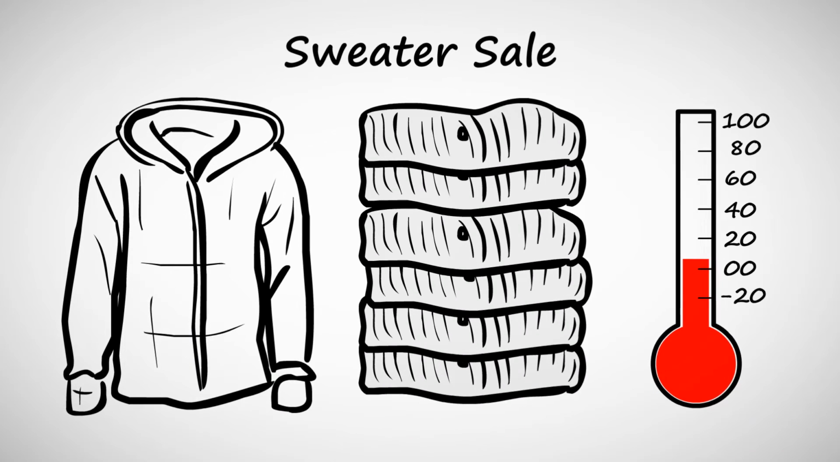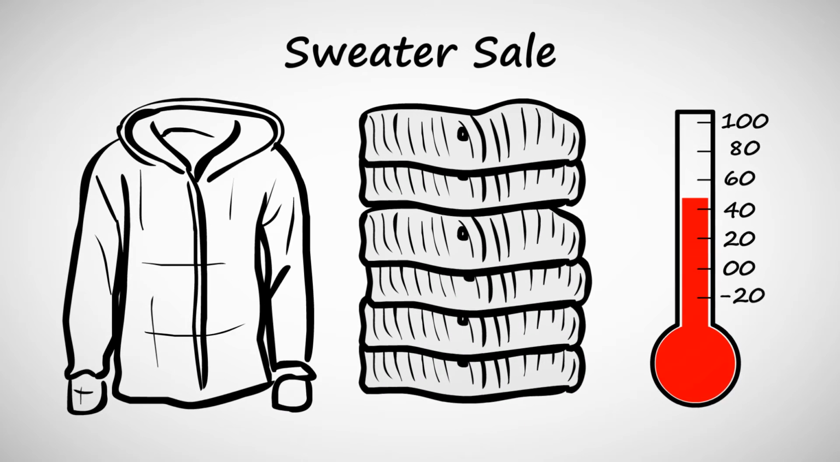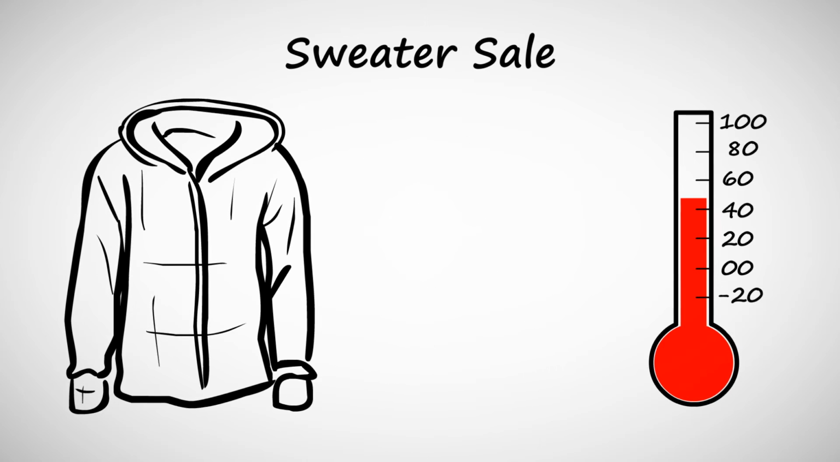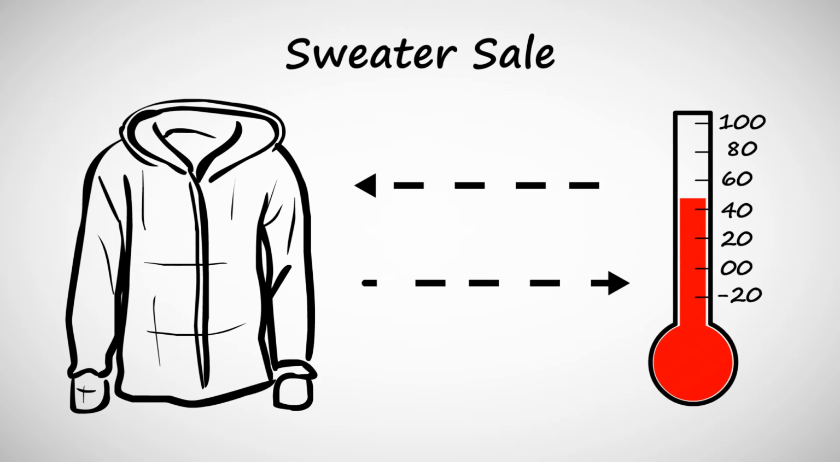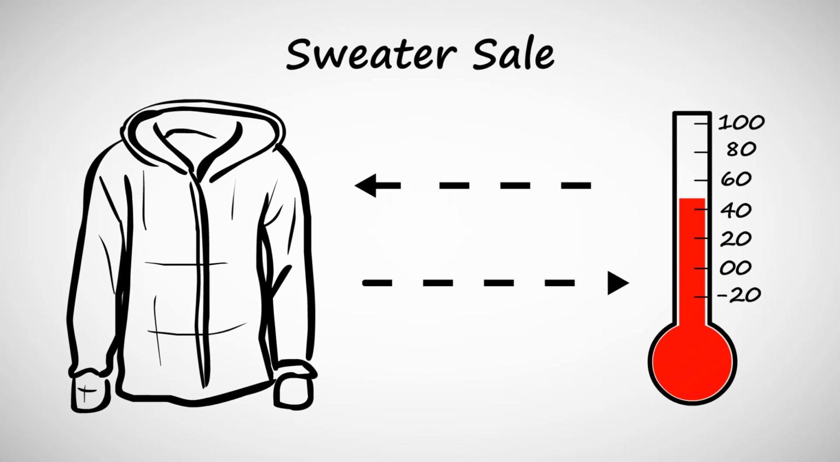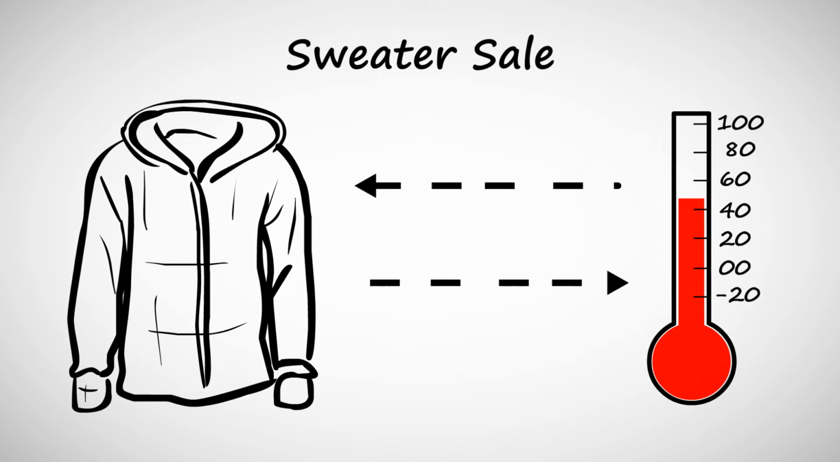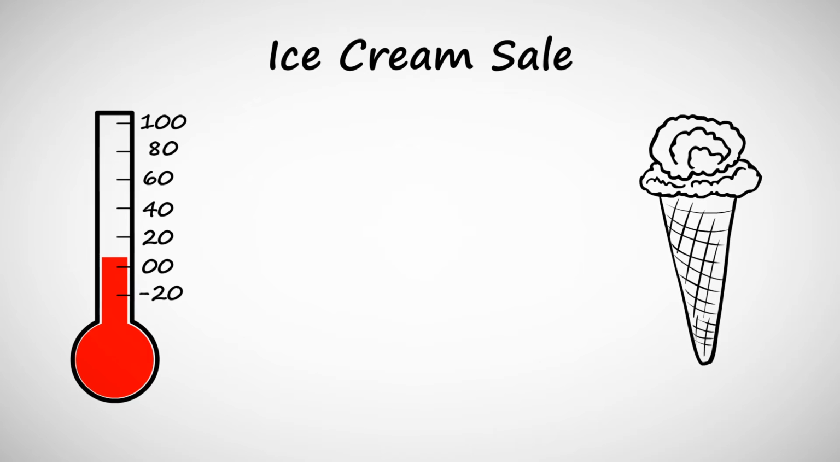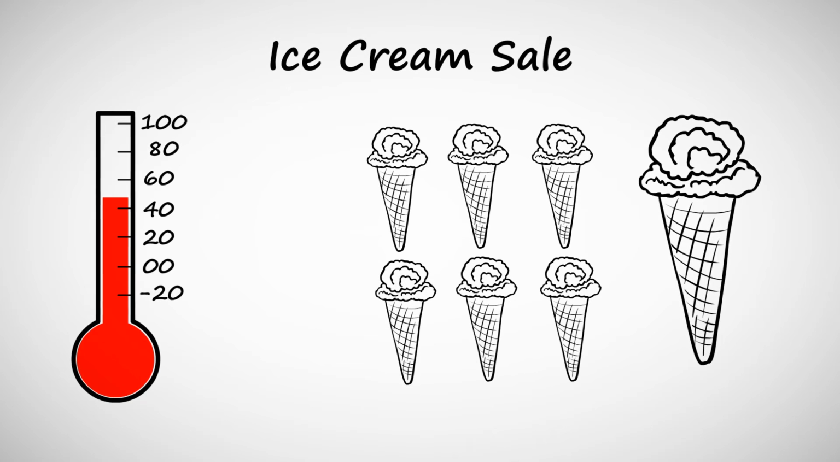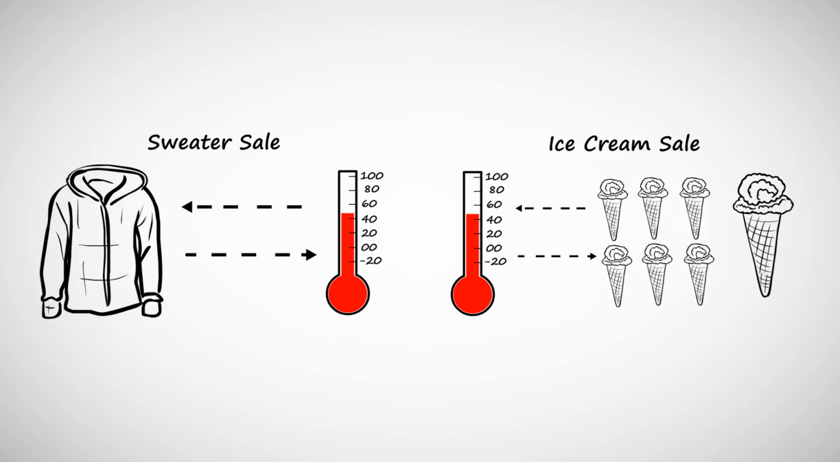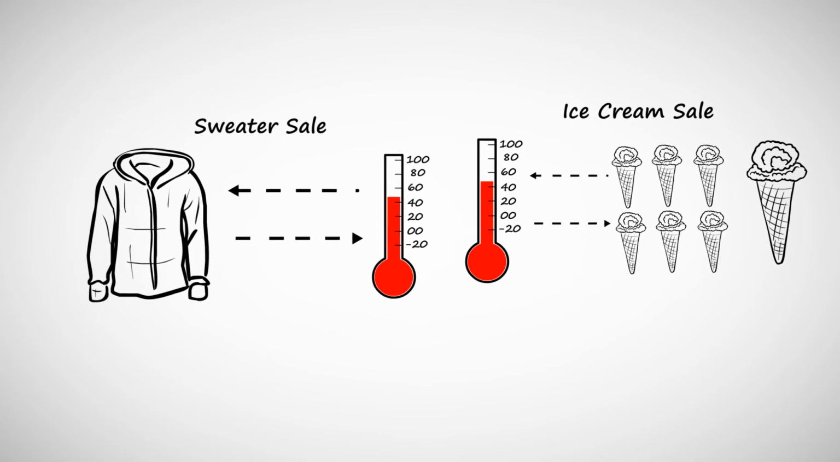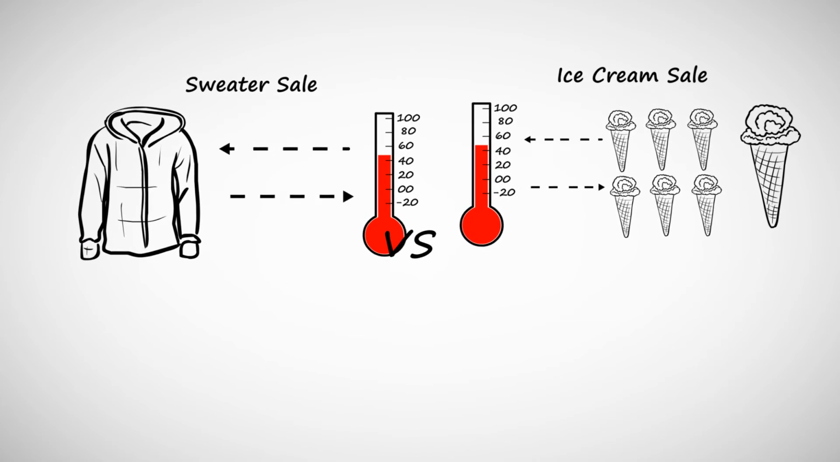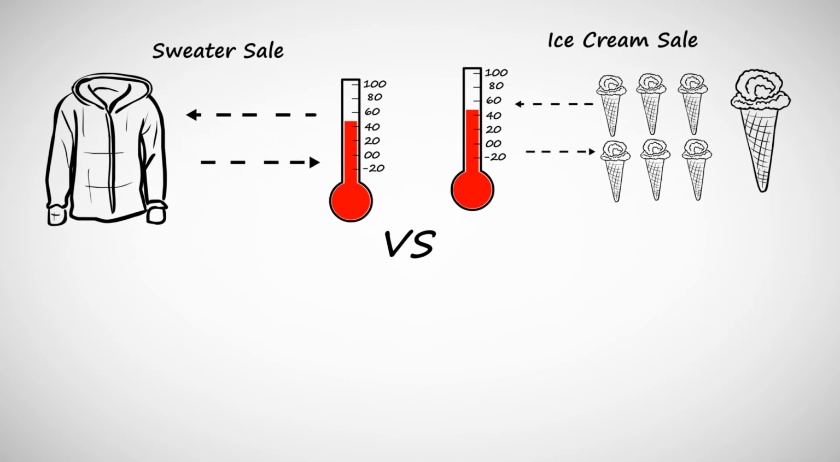What happens to sweater sales with an increase of temperature? Obviously, if the temperature increases, people don't wear sweaters a lot, so sweater sales might go down. We know there is some association between these two, but what exactly is the strength of association? What happens to ice cream sales versus temperature? As the temperature increases, ice cream sales might go up. What is the strength of association between these two variables? Can we compare the association between sweater sales and temperature versus ice cream sales and temperature?